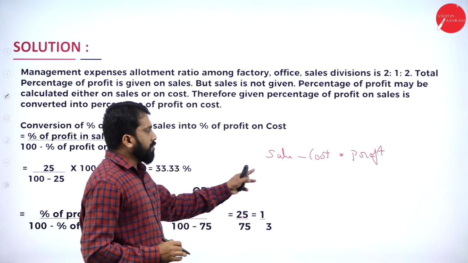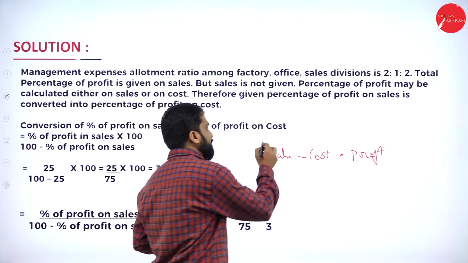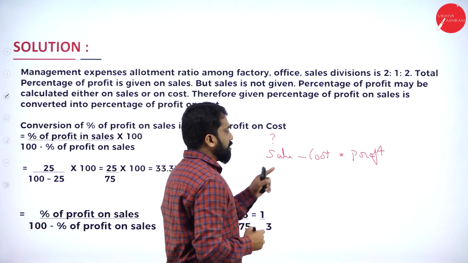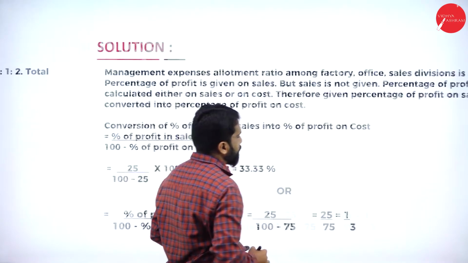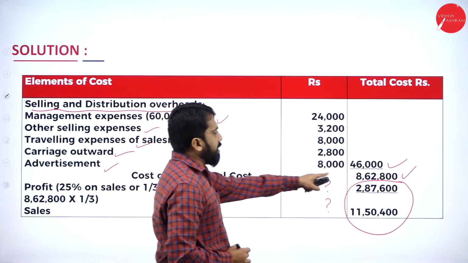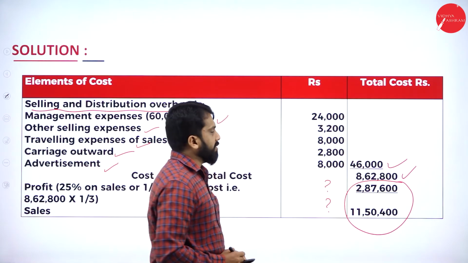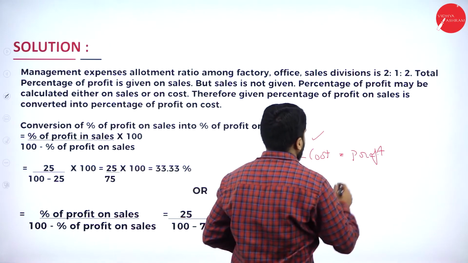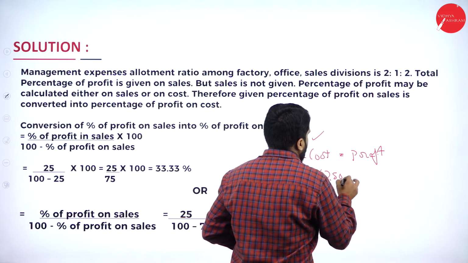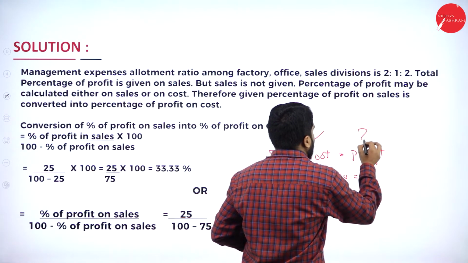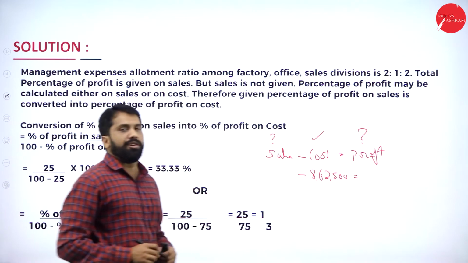Now, do you know sales? No. The answer is no. Do you know the cost? The answer is yes. What is your cost? 8,62,800. What is your profit? Again, there is a big question.